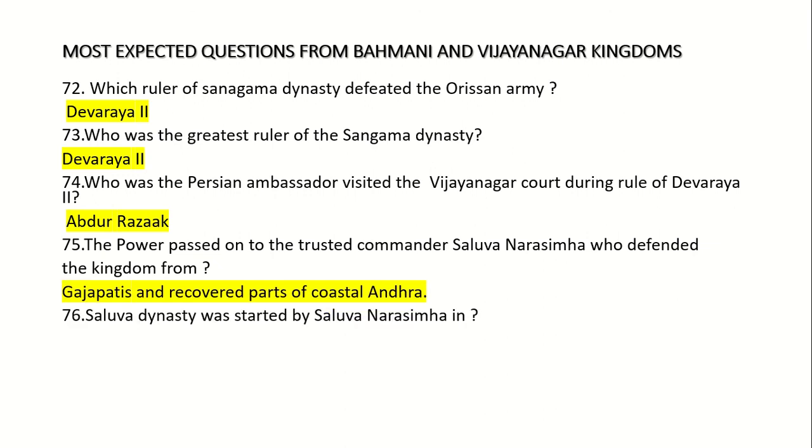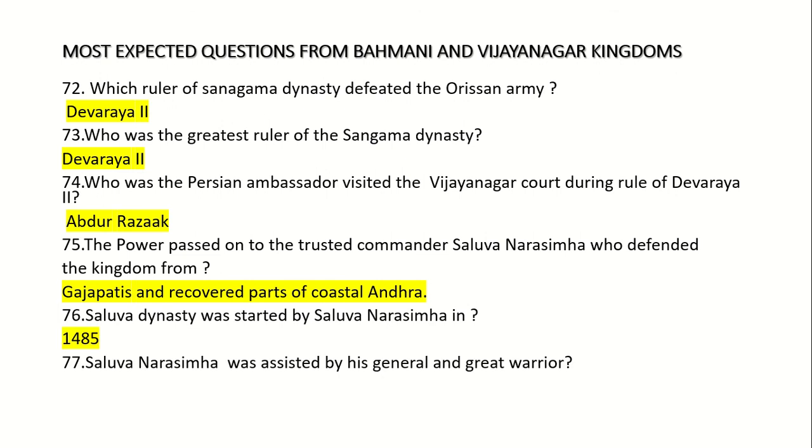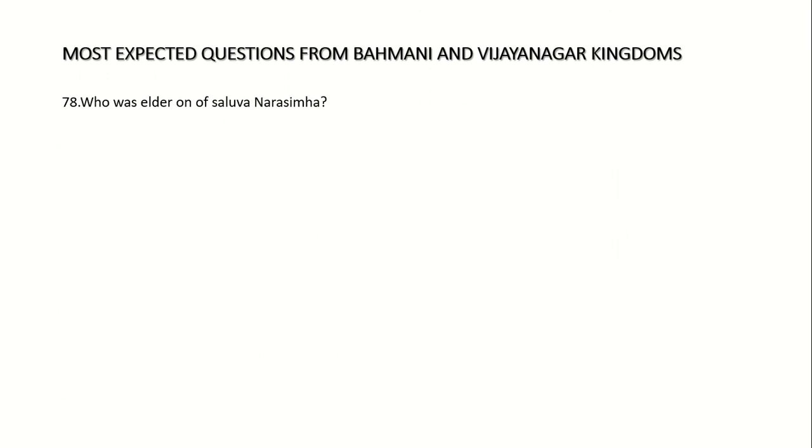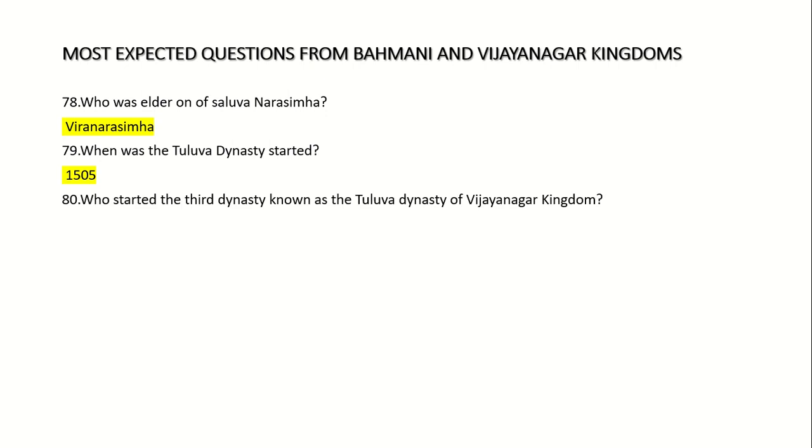76. Saluva dynasty was started by Saluva Narasimha in 1485. 77. Saluva Narasimha was assisted by his general and great warrior Narasa Nayak. 78. Who was elder son of Saluva Narasimha? Veeran Narasimha. 79. When was the Tuluva dynasty started? 1505.